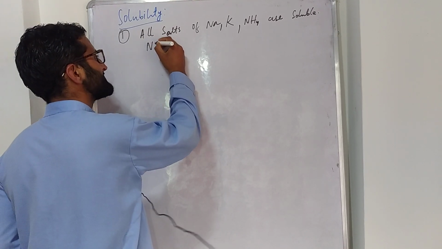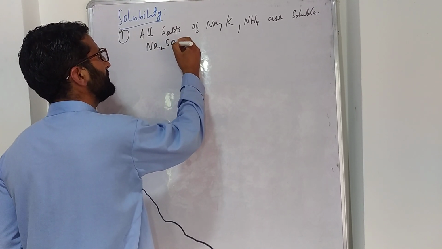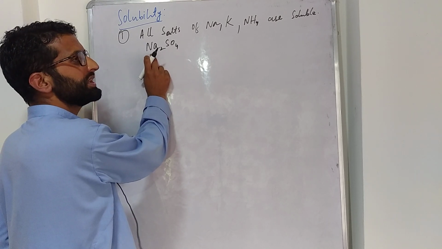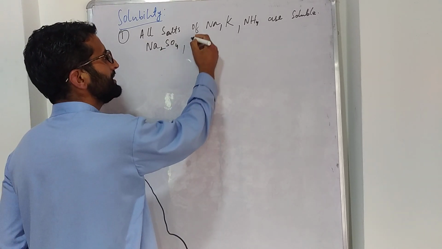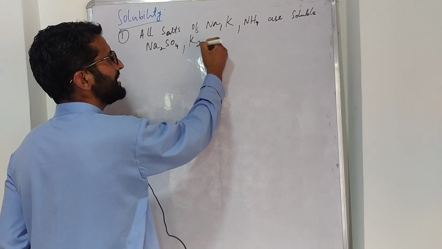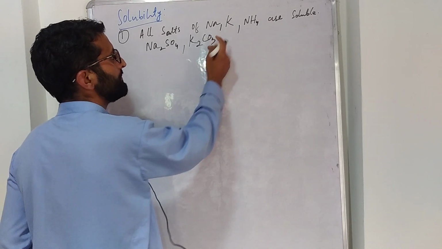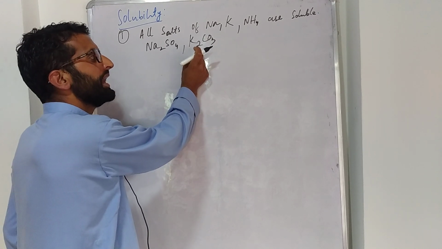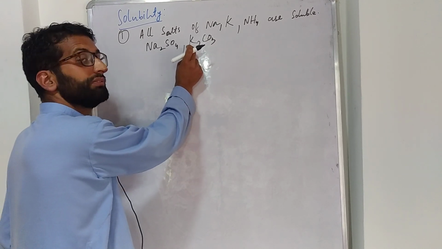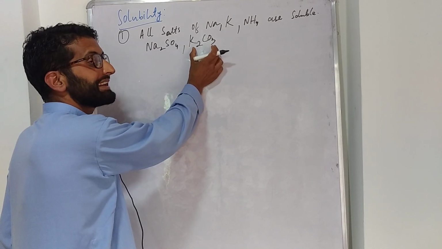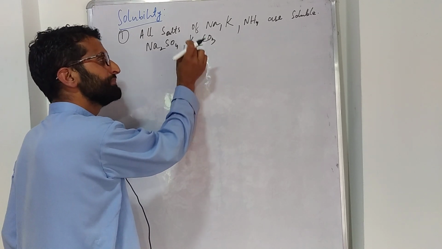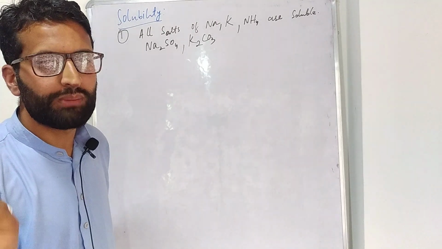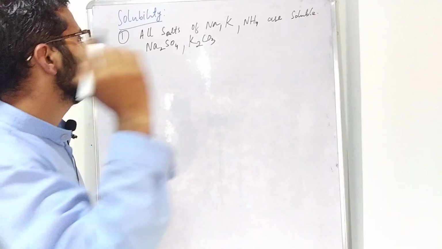If I take an example, Na2SO4, this is sodium sulfate, this is the salt of sodium, so it is soluble. Similarly, if I will take another example, K2CO3, this is the carbonate salt of potassium. Every salt of the potassium will be soluble. Here I took the example of the carbonate salt, but it is the salt of potassium, so it is also soluble in nature.